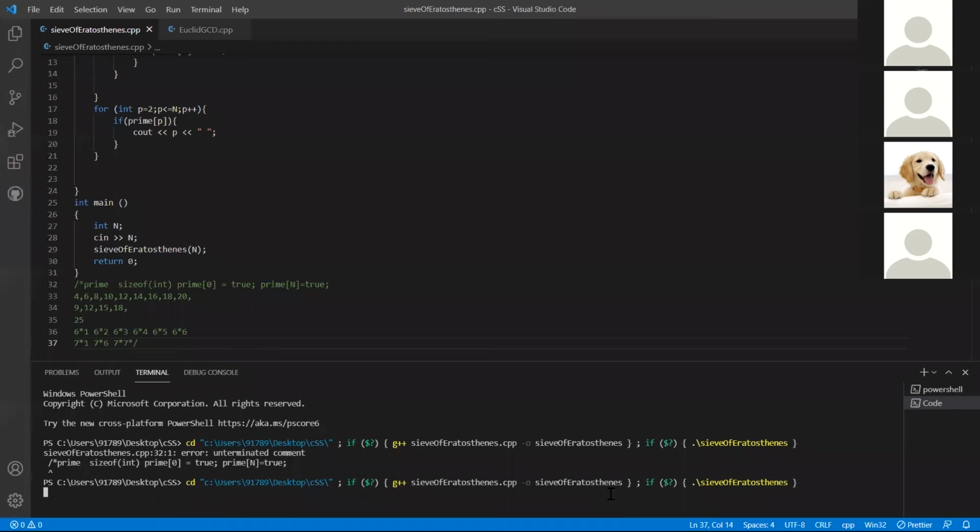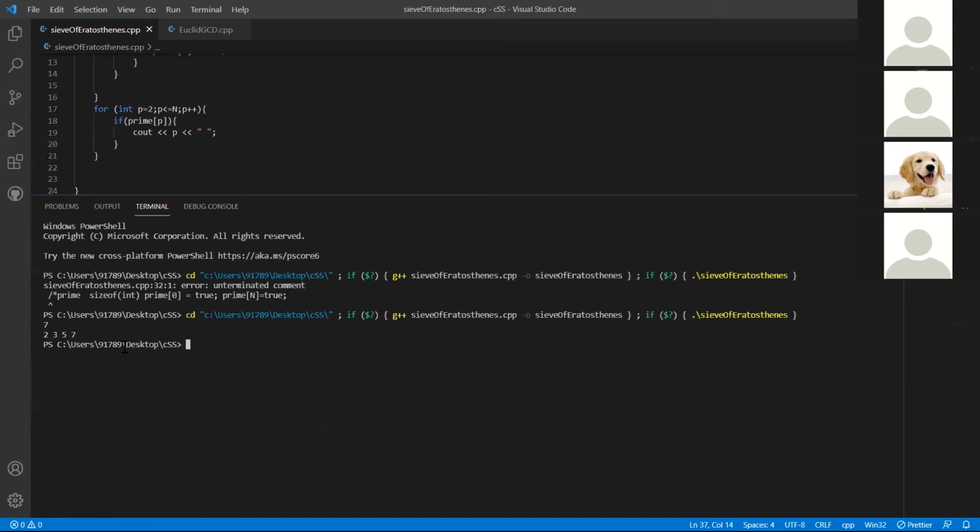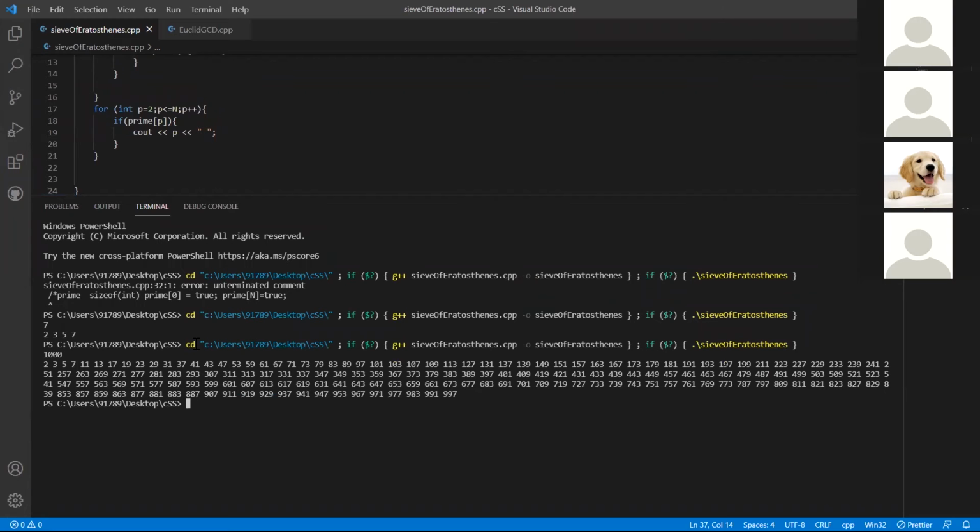Let me give a small number, 7. So you see 2, 3, 5, 7 are printed, right? Let's run this for 1000. Okay, we have all the prime numbers up to 1000.